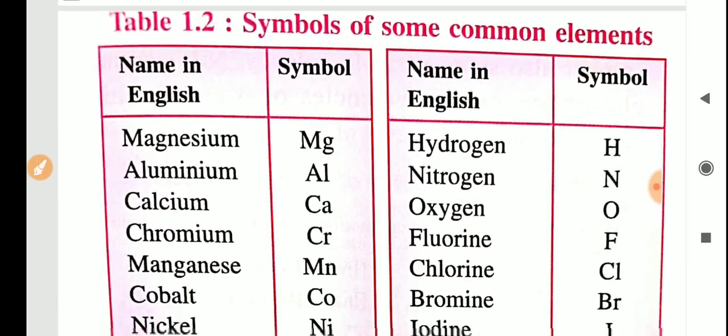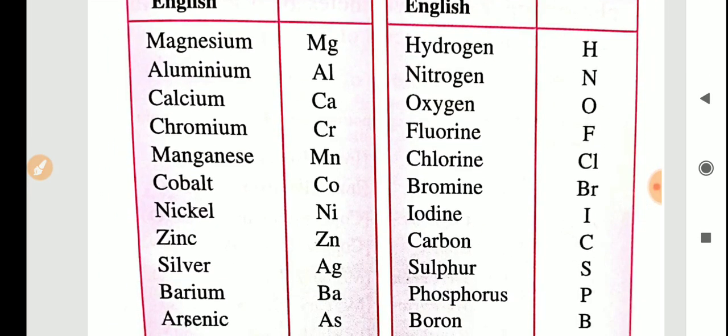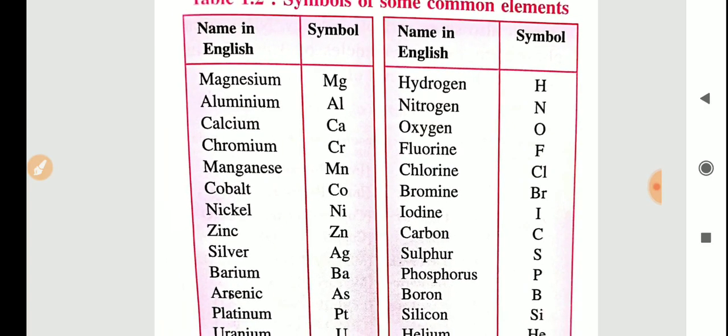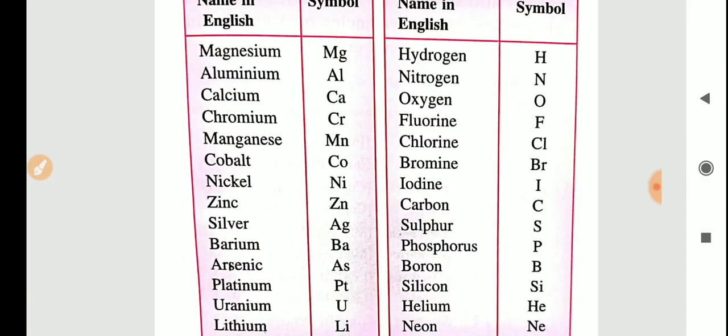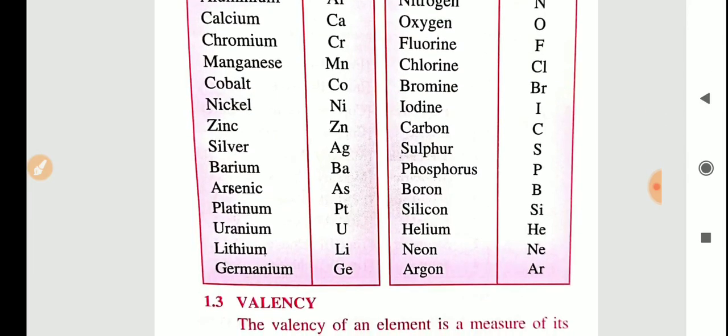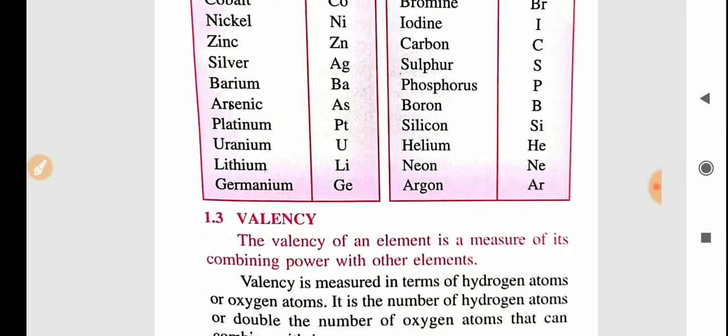Then this table, all of you should learn by heart. This is the table of symbols of all elements that you have to learn. Magnesium, Mg, most of it you know. In 8th standard we have studied the symbols of these elements, hydrogen, magnesium, aluminium, everything. Only some elements we don't know. At least the first 20 elements, in our 8th standard we told you to study their atomic numbers and all. Their symbols were there. That also you have to study.